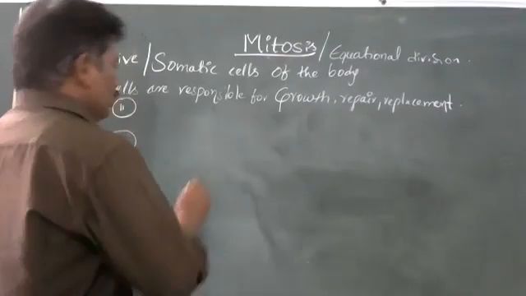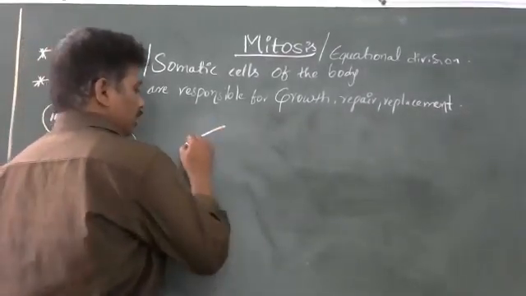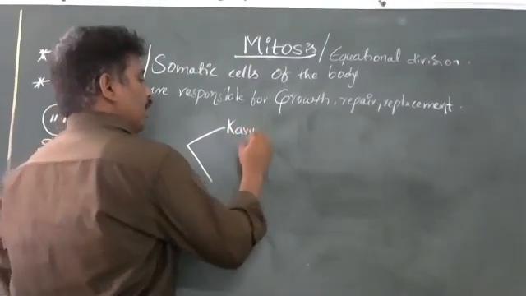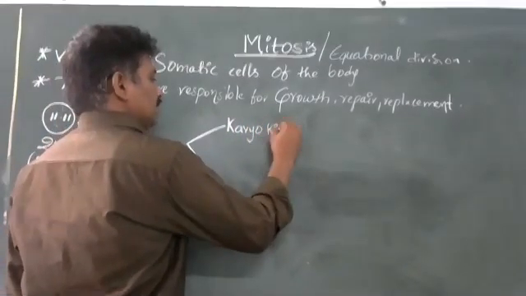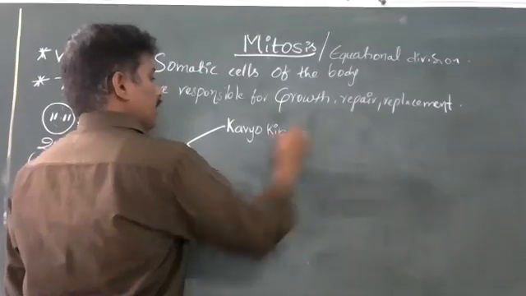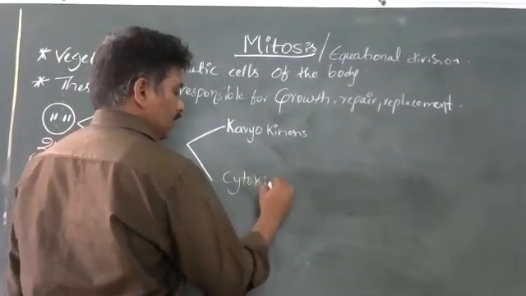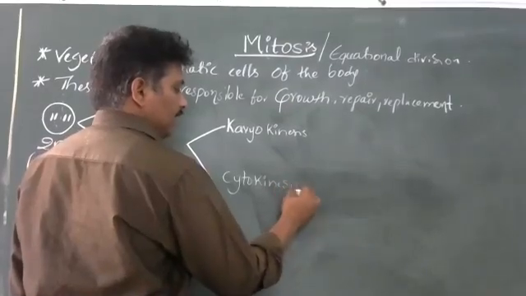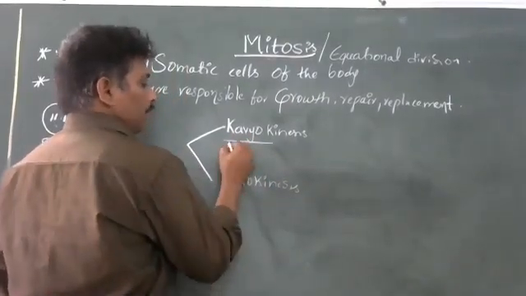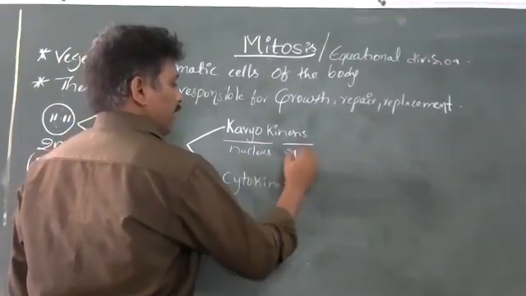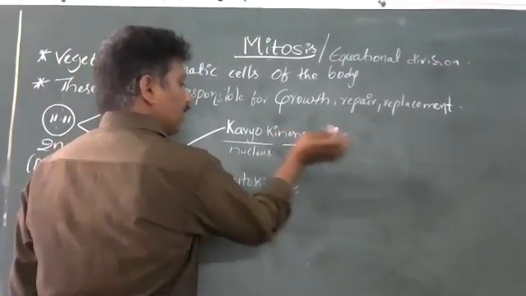Now, mitosis has majorly 2 stages: karyokinesis and cytokinesis. Karyon means nucleus, kinesis means splitting or division.